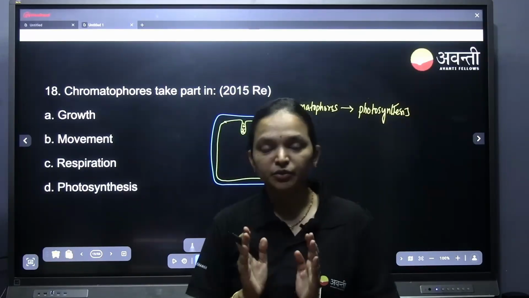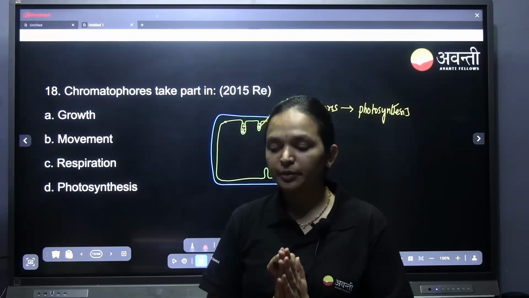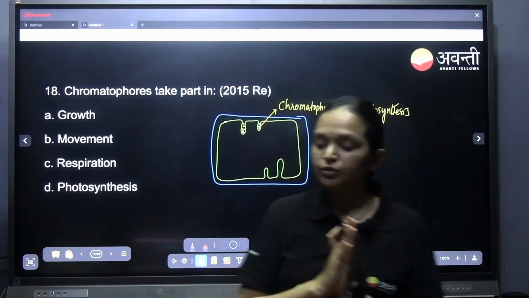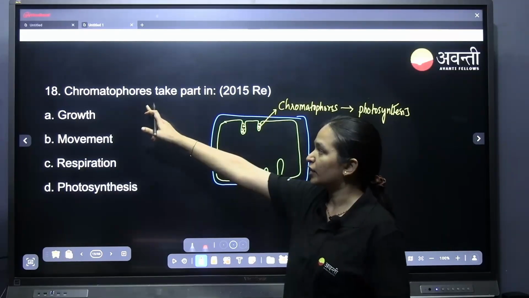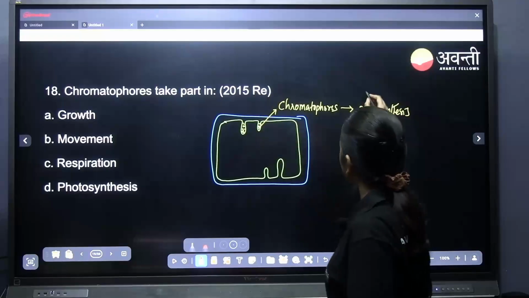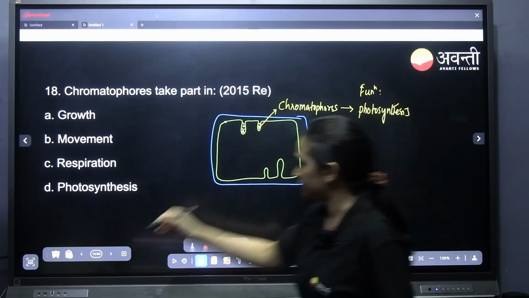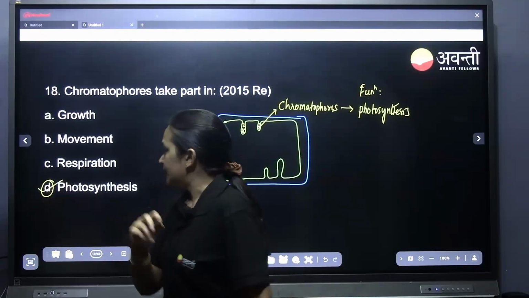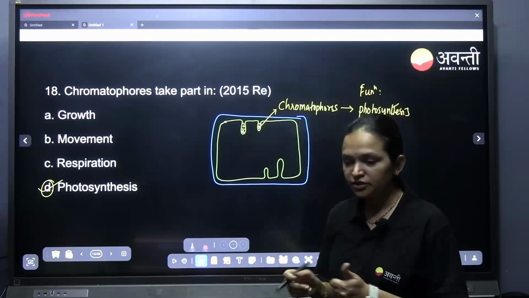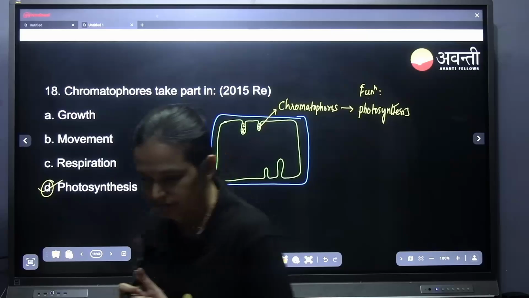They have the same mesosome which helps in respiration, and the mesosome which has the pigments present we call chromatophores. The function is photosynthesis. That is D4L. Understood? A quick thumbs up please, so that I get to know that you have understood.